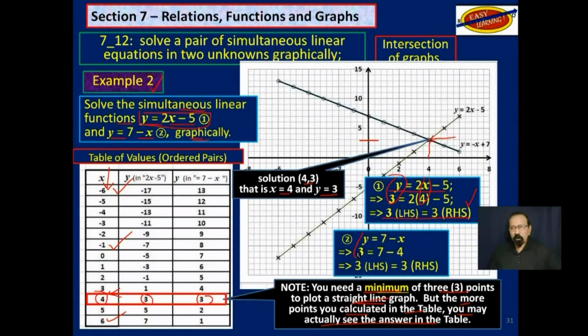Again, we substitute 3 for y and then 4 for x, and we find that we have 3 on the left-hand side is equal to 3 on the right-hand side. Now, you may not get the same 3 here as down here. You may get different numbers, but that is not the issue. The point is, is the number on the left-hand side equal to the number on the right-hand side? So we know that the solution to this question is 4, 3.